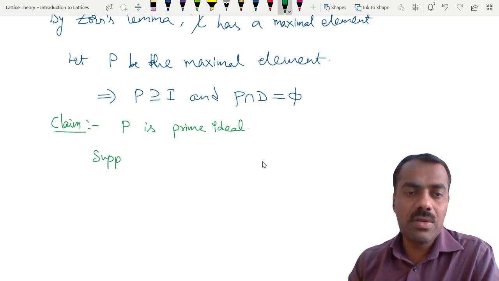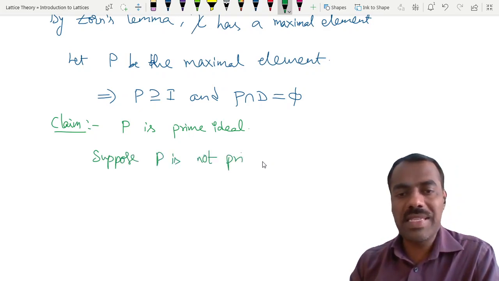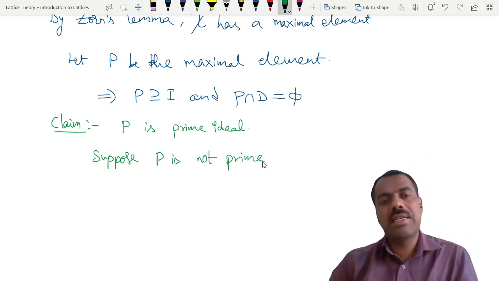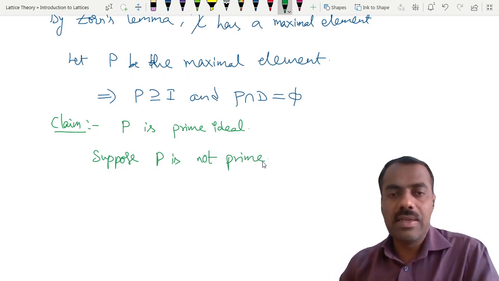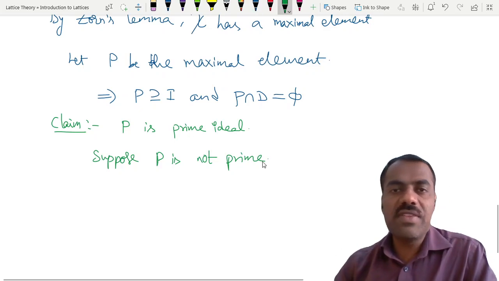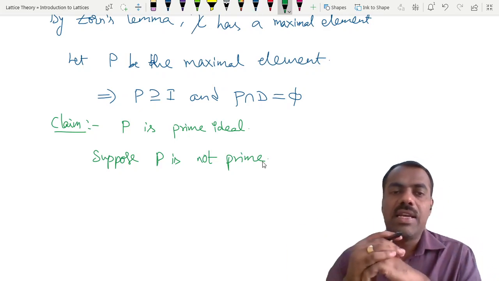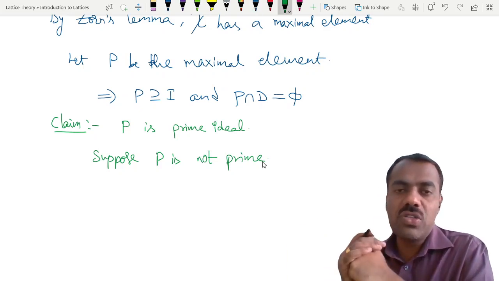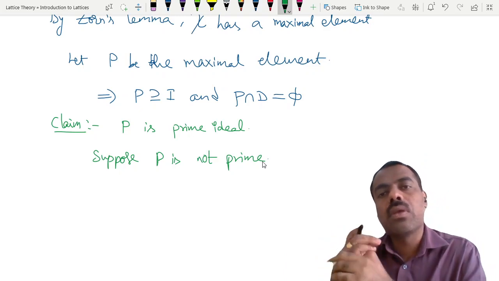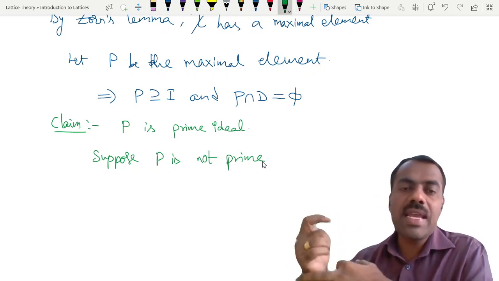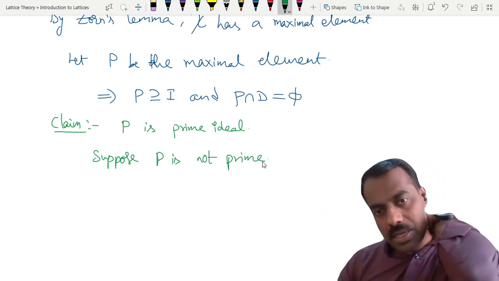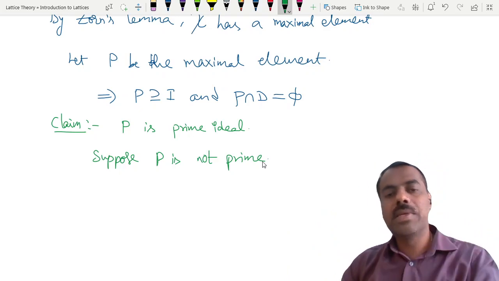Suppose P is not prime. What is meant by saying something is not a prime ideal? If we recall the definition of a prime ideal, whenever A meet B belongs to P, then either A is in P or B is in P. So not being a prime ideal means what?